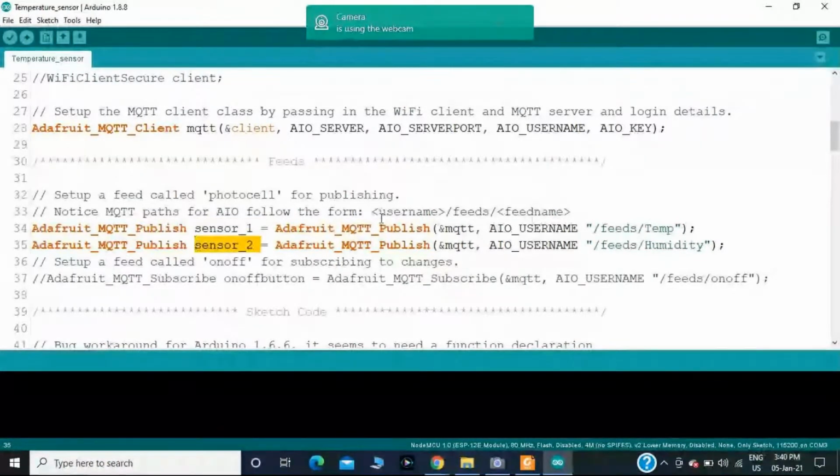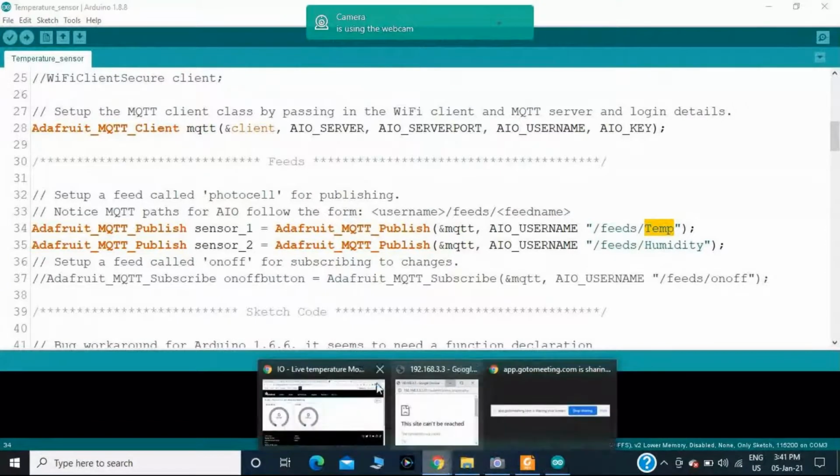Where I am publishing to the MQTT dashboard, first I have taken Adafruit_MQTT_Publish, which protocol I am using, MQTT, and having the username, that is Ravitej, and which feed name you have provided. I think you will get the feed name here.